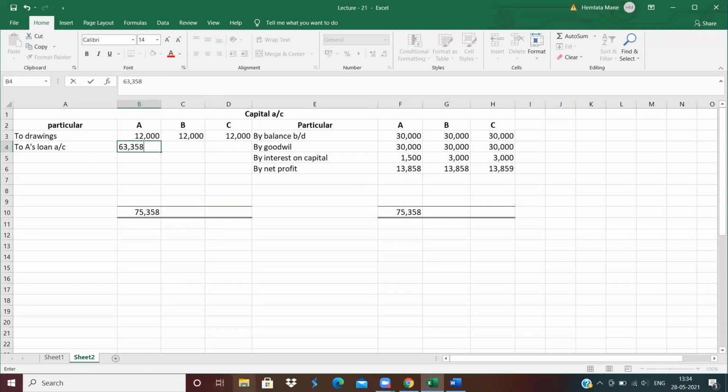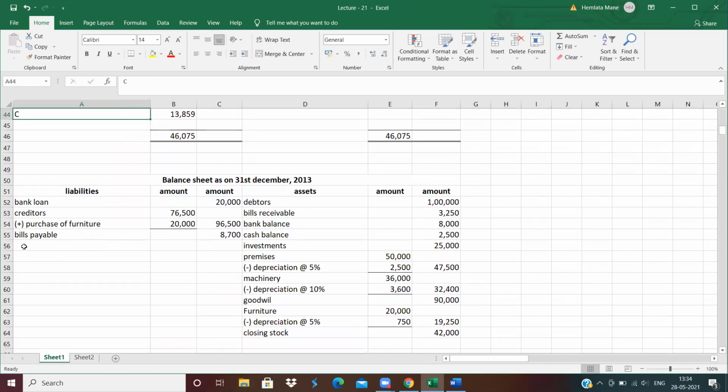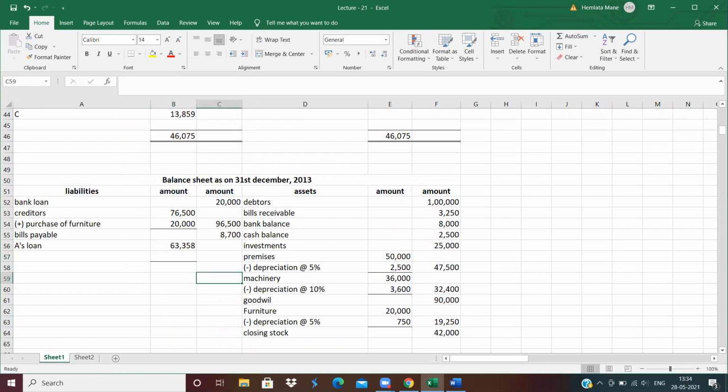Clear? Now this loan write to the liability side. A's loan, write in the inner column, 63,358. Clear? Write in the inner column and leave one line. Clear? How to close? What do we do here?